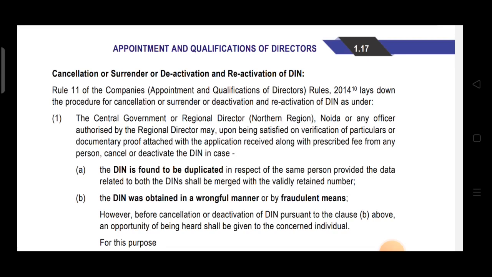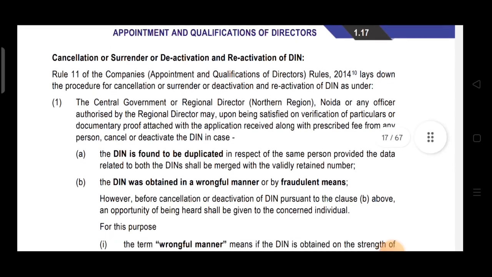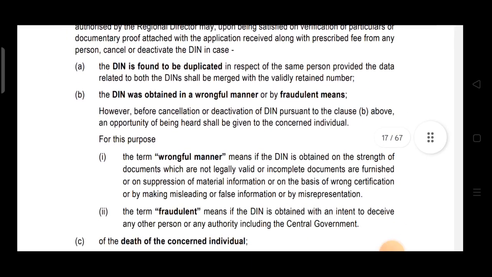So in this case, if the DIN is found to be duplicated, then central government or regional director can cancel or deactivate the DIN. Second case is when it can be cancelled or deactivated: when the DIN was obtained in a wrongful manner or by fraudulent means. Then, however, before cancellation or deactivation of DIN pursuant to clause B above, an opportunity of being heard should be given to the concerned individual. Before cancellation or deactivation, opportunity of being heard should be given to the concerned individual.